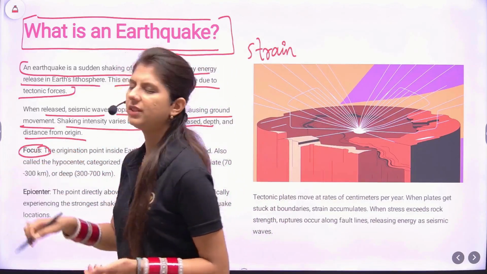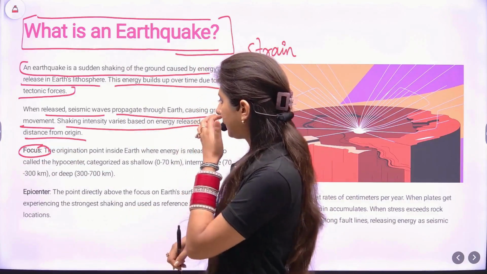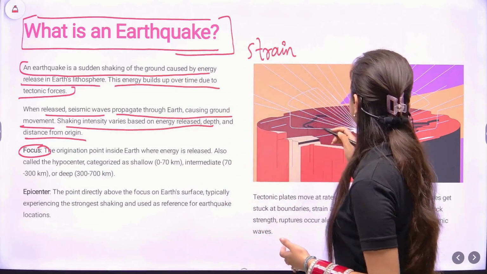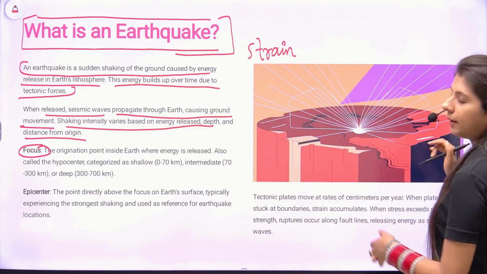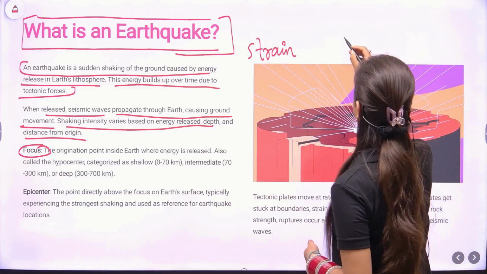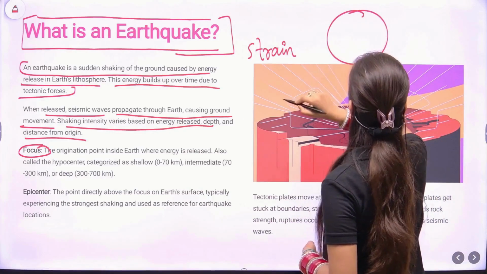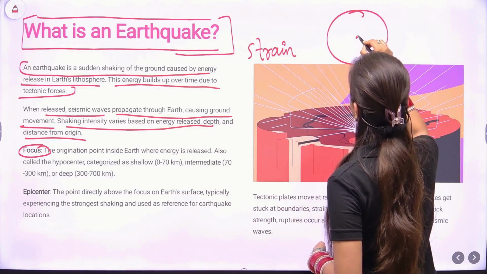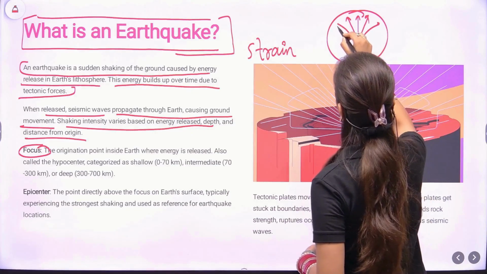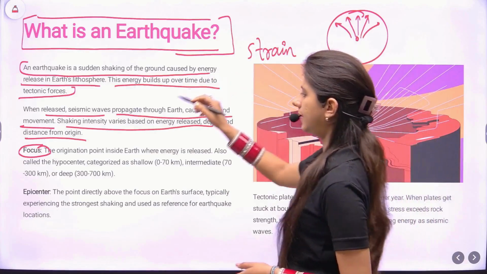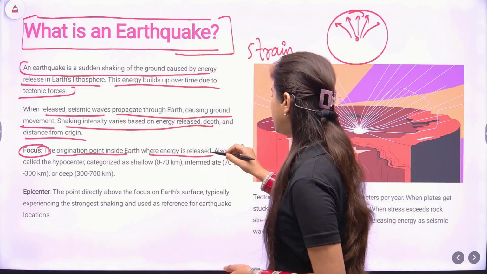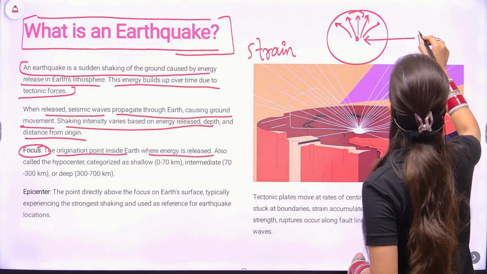So let's get familiar with certain keywords which we'll be using in the upcoming lecture. Focus. What is a focus? Suppose this is a diagram relating to earthquake. These are the waves which are getting radiated. Or in a simpler way, if I present it to you, this is the earth. From here, the energy has started releasing in all the directions, right? So this center, that is the origination point inside the earth where energy is released, is called as focus,